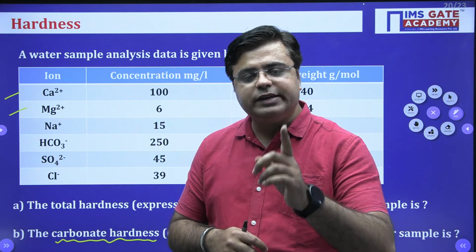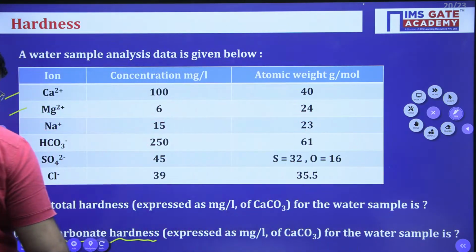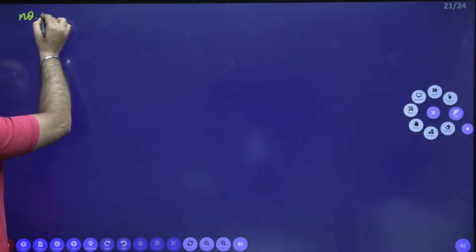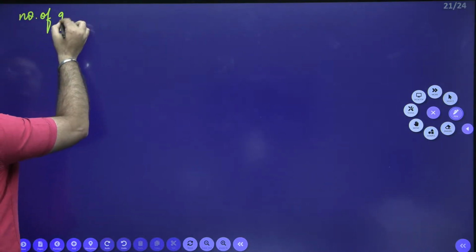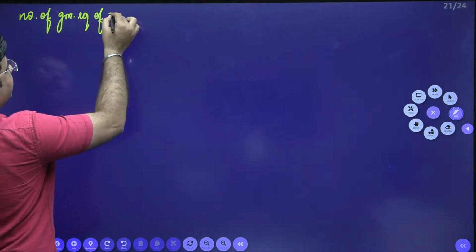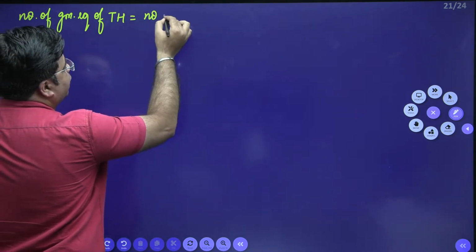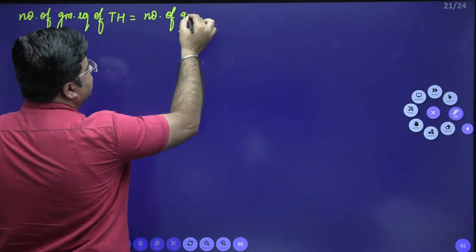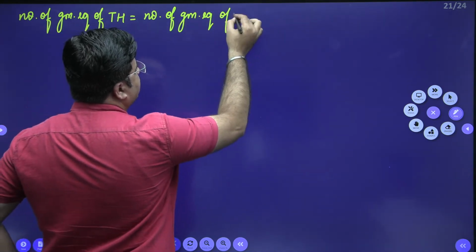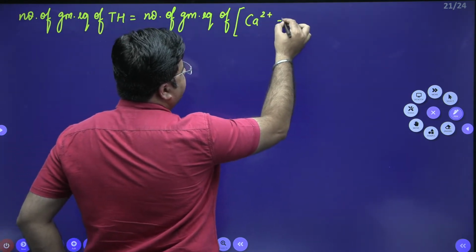So step 1 is calculate the number of gram equivalents of total hardness. Number of gram equivalents of total hardness is equal to number of gram equivalents of calcium ions plus magnesium ions,